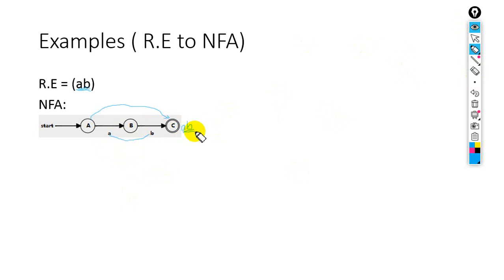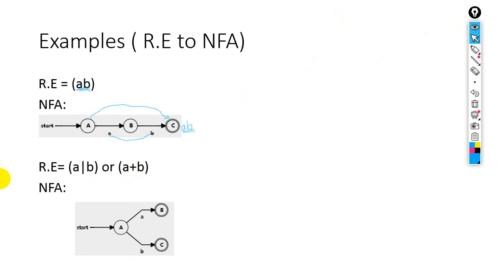In case of the OR operator, look at this. If we have the OR operator, A or B, we can also say A plus B. So this is the OR operation. How will we create the NFA for this? Okay, look at this. Here you will have a start state A, and from A the transition goes to B with input letter A, small a. Look at this, A or B. So what will happen on the final state?